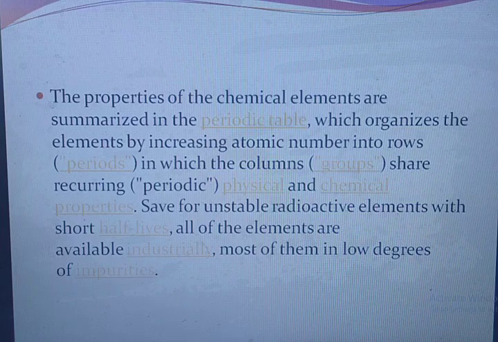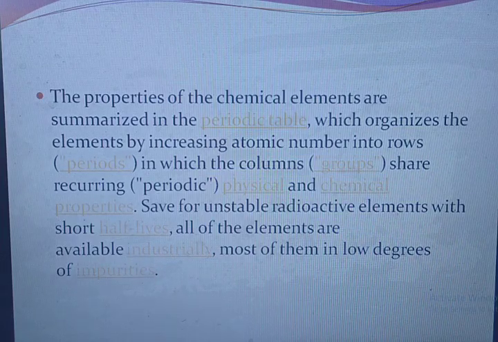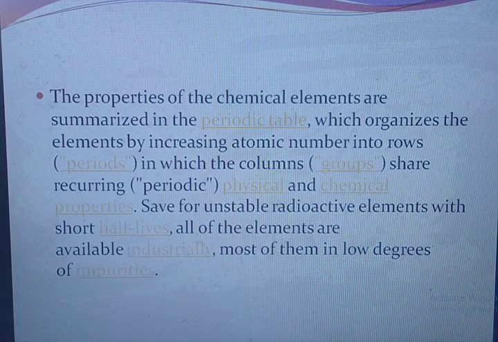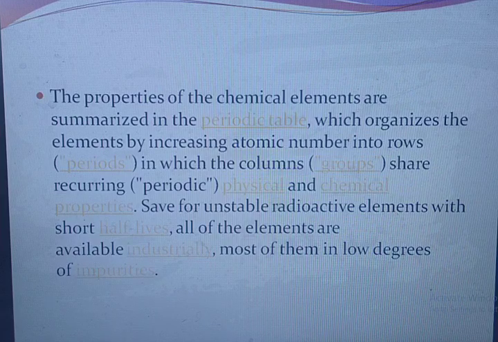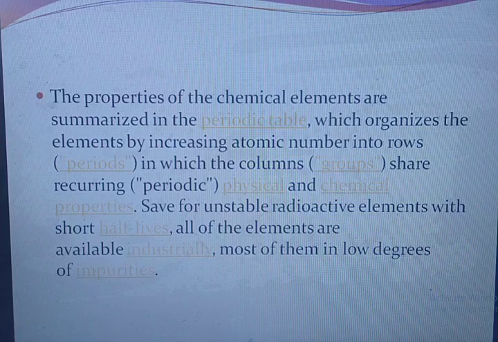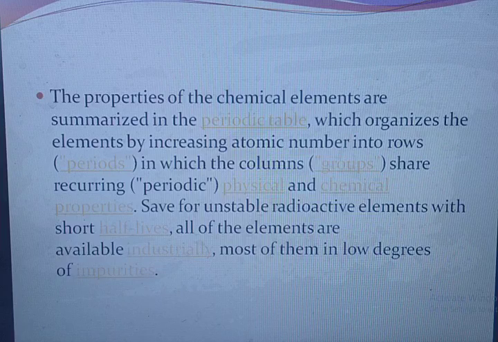The properties of the chemical elements are summarized in the periodic table, which organizes the elements by increasing atomic number into rows called periods, in which the columns, called groups, share recurring periodic physical and chemical properties. Save for unstable radioactive elements with short half-lives, all of the elements are available industrially, most of them with a low degree of impurities.